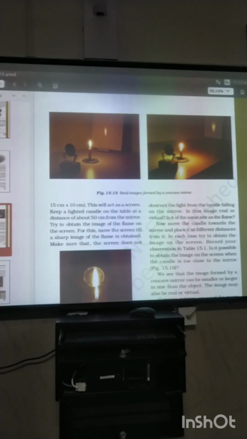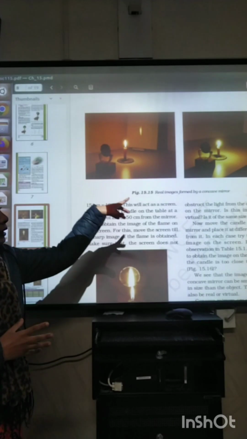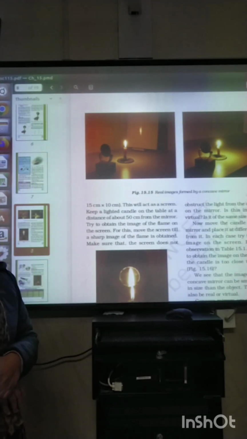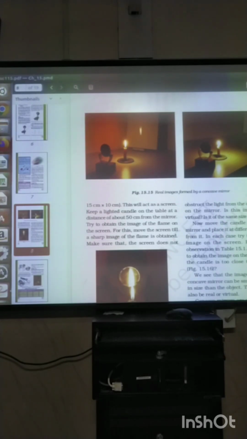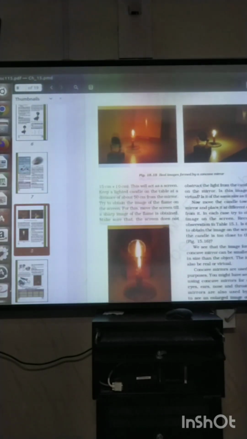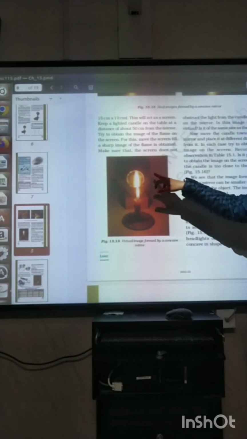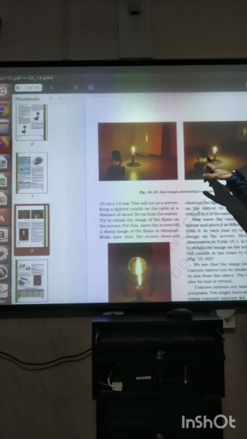So what difference can you observe? The difference is that the image which is considered to be a real image can be obtained on this white curtain also. This is called a screen. But the image in 15.16 cannot be obtained on the curtain. In this case, this is a mirror, this is an object.